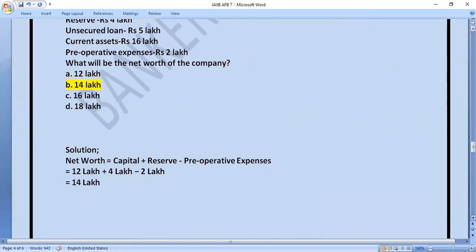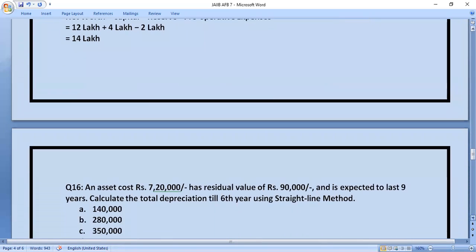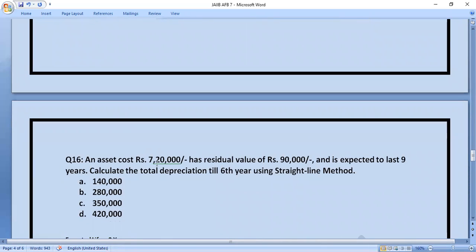So let's move to next question. Question number 16. An asset costing 7,20,000 has a residual value of 90,000 and is expected to last 9 years. Calculate the total depreciation till 6th year using straight line method. So it is a calculative question for depreciation. So pause the video and calculate this.